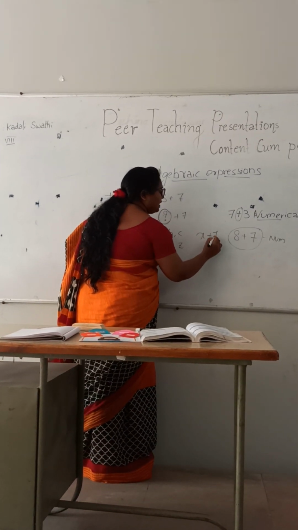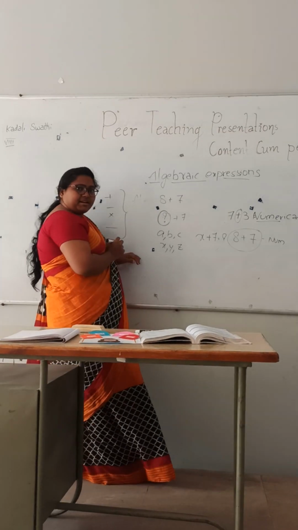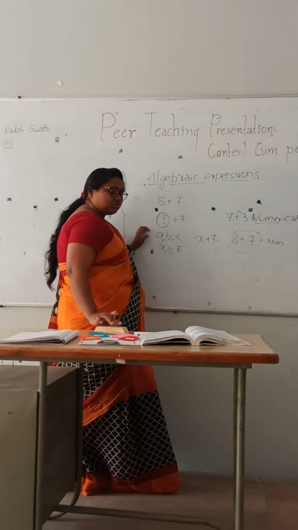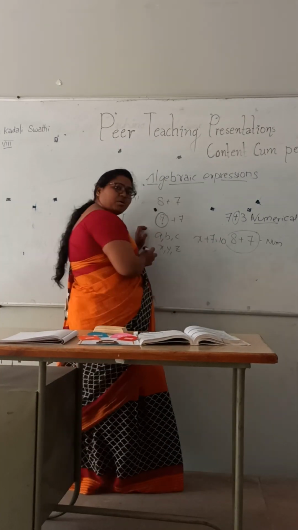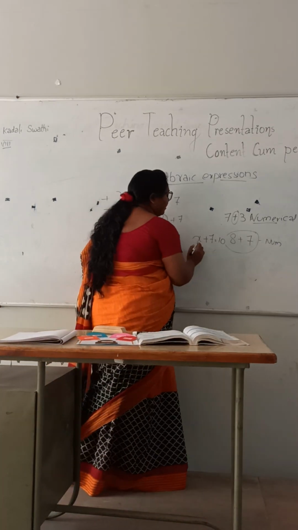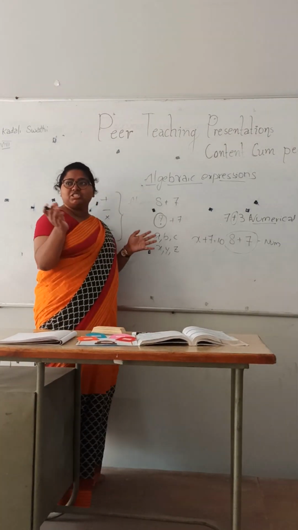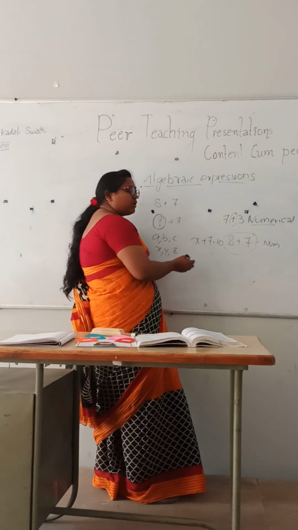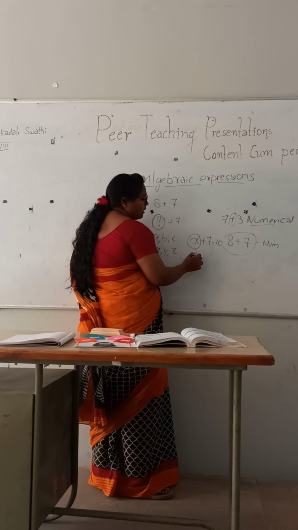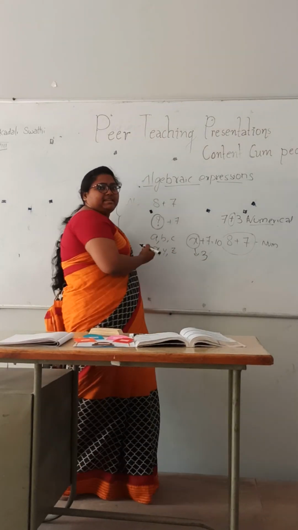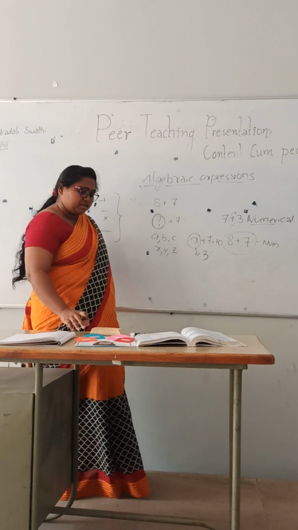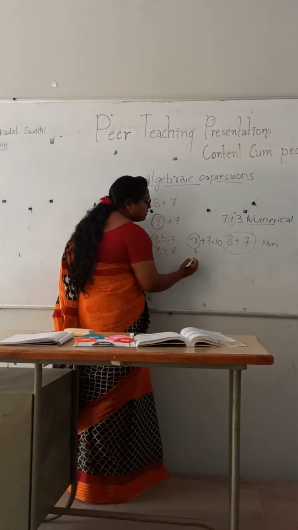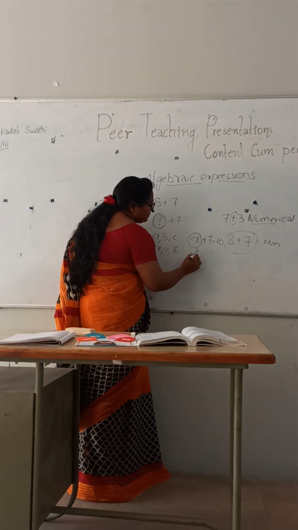X plus 7 equals something. Your mother said that she bought you 10 chocolates. So here X plus 7 equals 10. She has 10 chocolates in her bag and you want 7, so what is the remaining number? X will be 3. And what do we call this X? Variable.